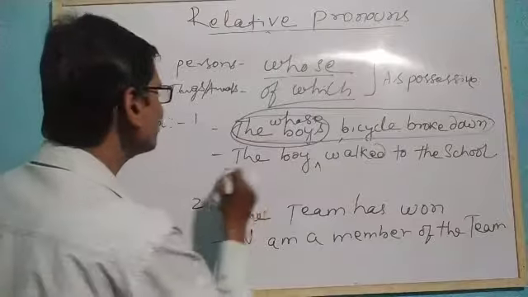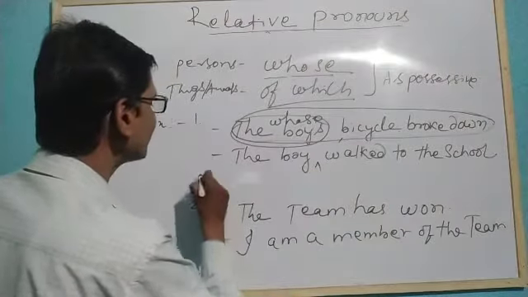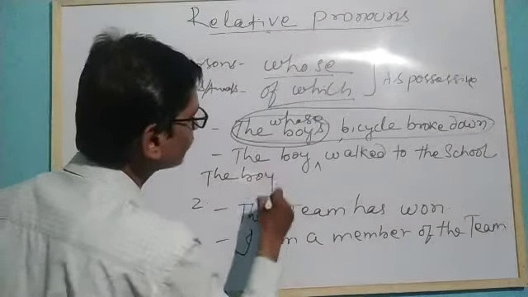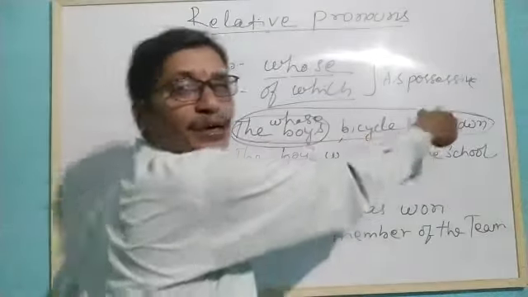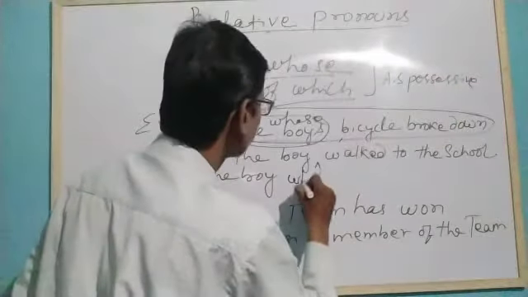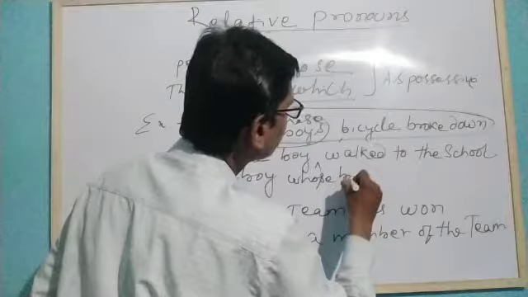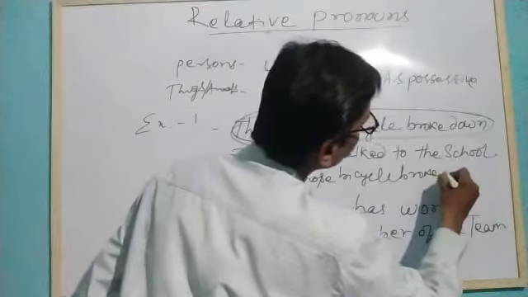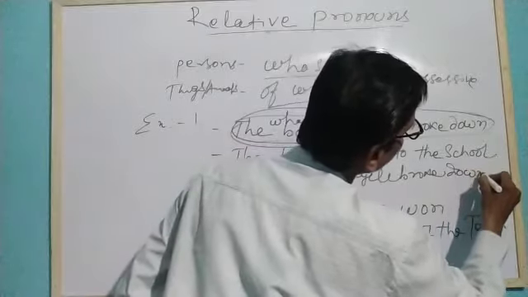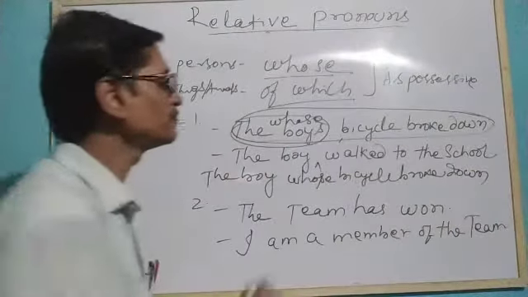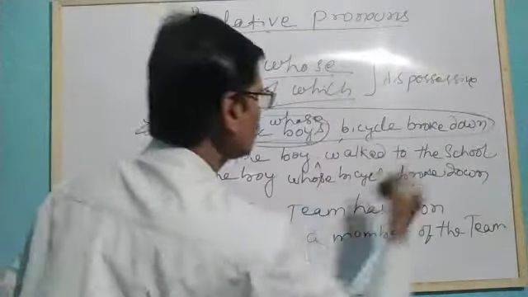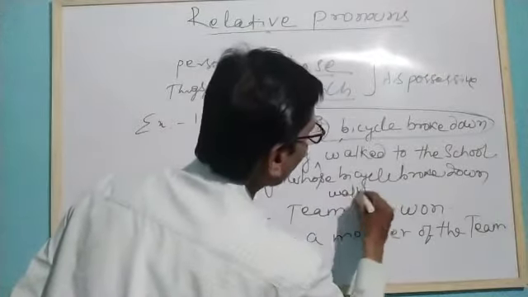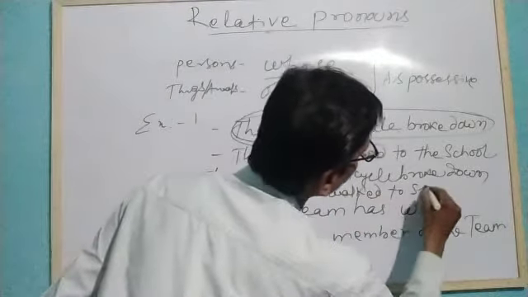Now we will write the second sentence. The boy whose bicycle broke down walked to school.